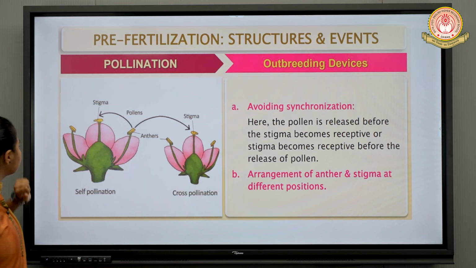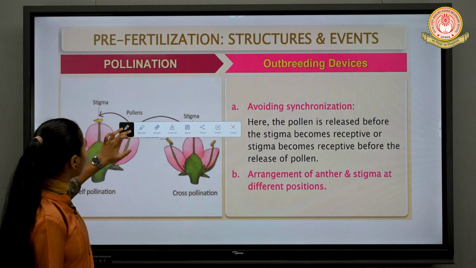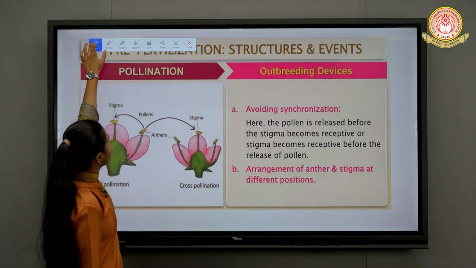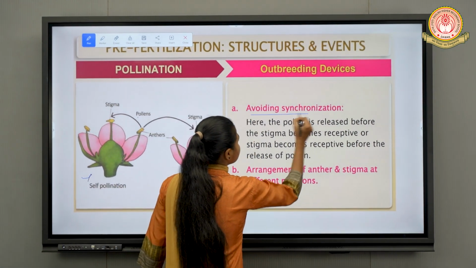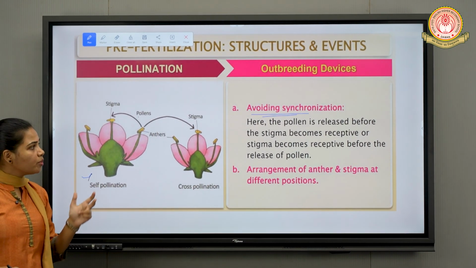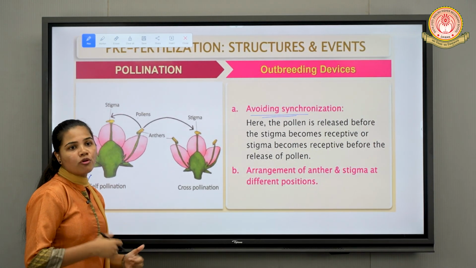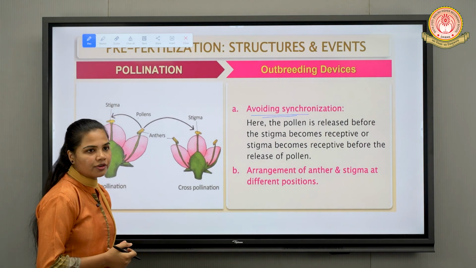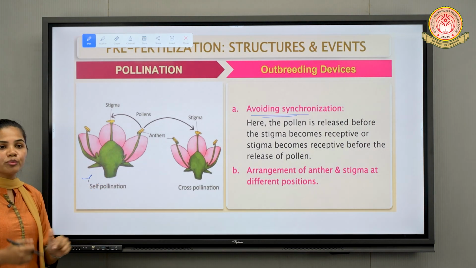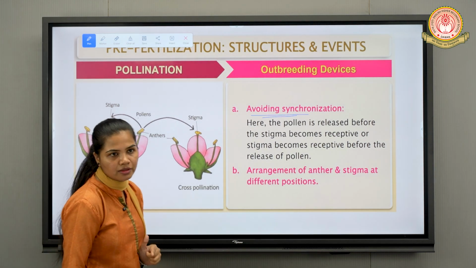The first point is about avoiding synchronization, right? Avoiding what? Synchronization. Avoiding synchronization in the sense what? The pollen should not be released before the stigma gets receptive, right? So the pollen is released before the stigma becomes receptive, or stigma becomes receptive before the pollen grain releases from the anther, right?